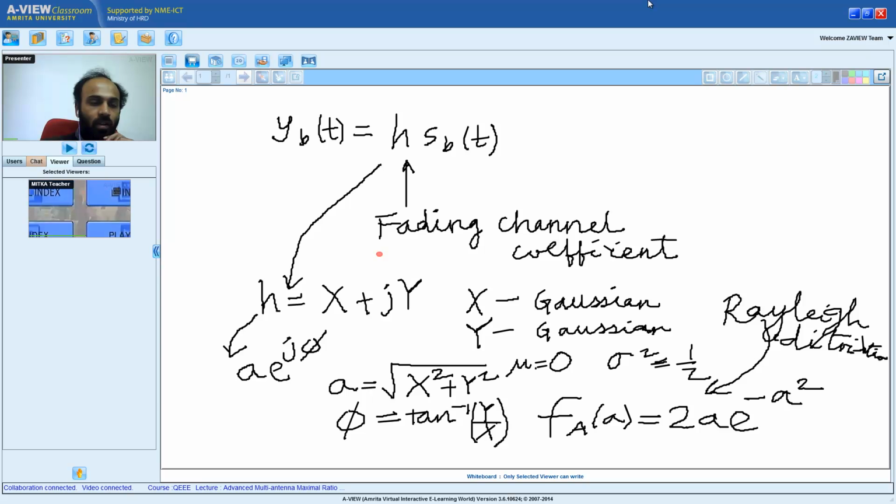Can you remind me what do you remember, what was the distribution of the phase of the wireless channel? Does anyone remember what was the distribution of the phase? See, we have written h as a e raised to j phi. The distribution of a is Rayleigh distribution. What is the distribution of the phase factor phi? Does anyone remember? 2 pi. What is that?